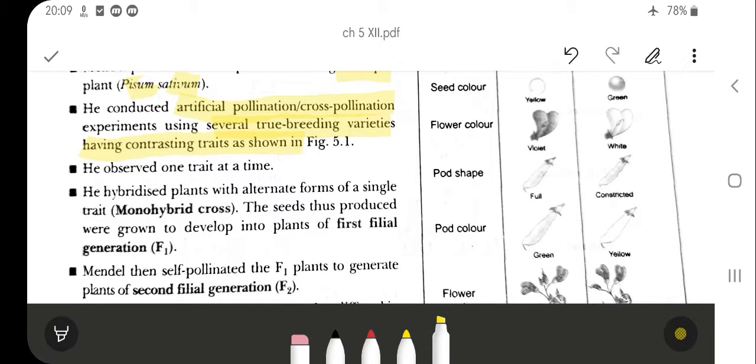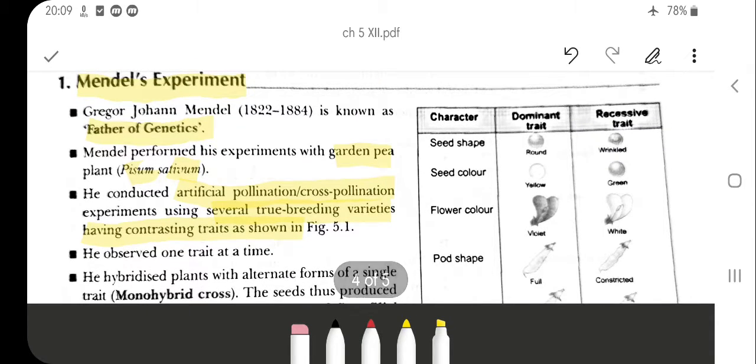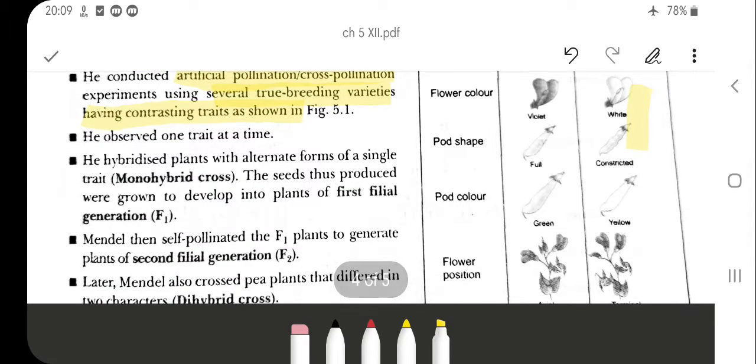And he observed one trait at one time, whether it is the height of the plant, the flower color, or the seed color. So he observed one trait at one time, not a collection of all the traits in one plant.